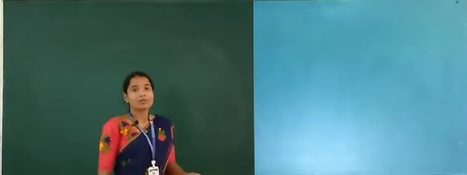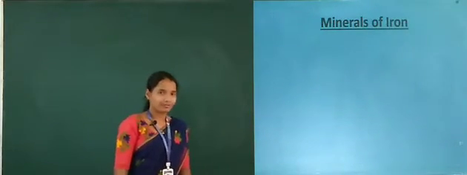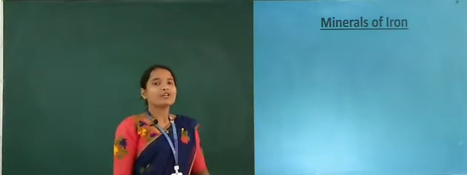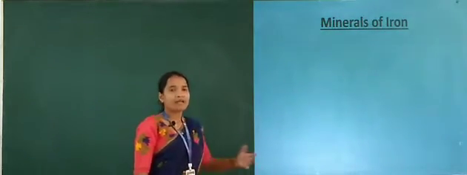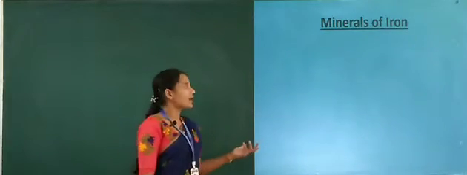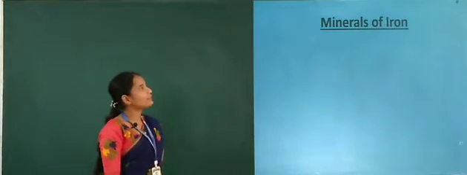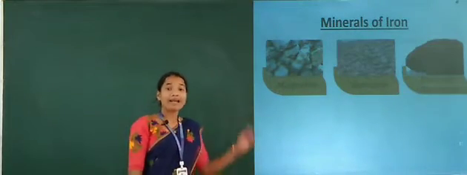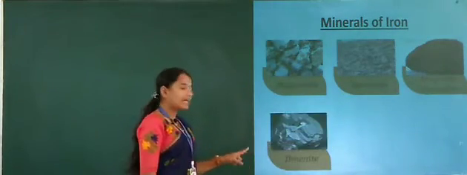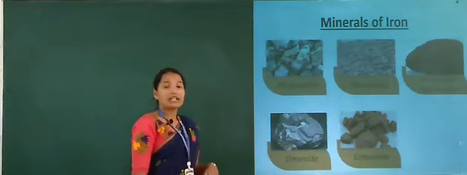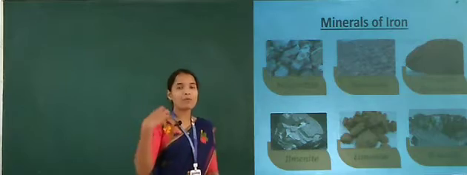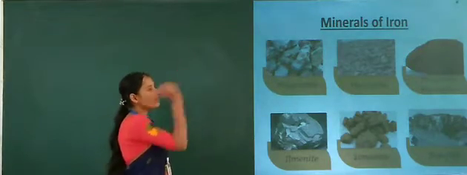Next see here, minerals of iron. Already you know about it, okay. In the definition of the minerals, you already have a minerals of iron example. So again let me see here, first one is magnetite, hematite, magnetic hematite, and then ilmenite. This is about limonite, and this is about siderite. These are the important minerals of iron.